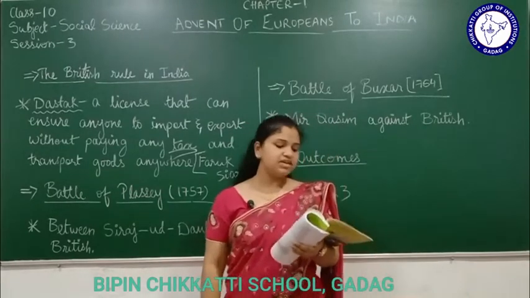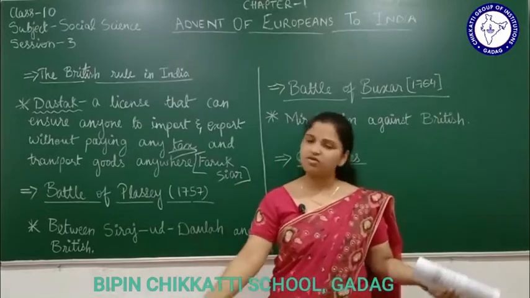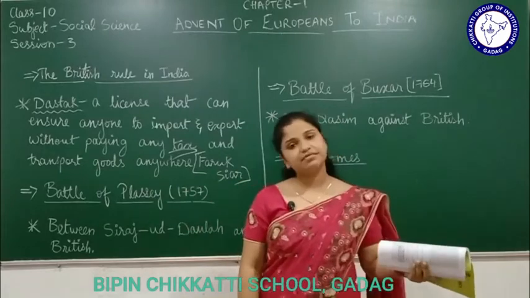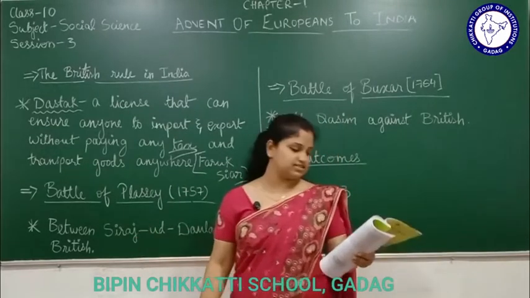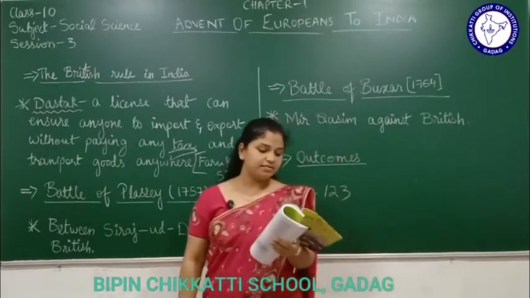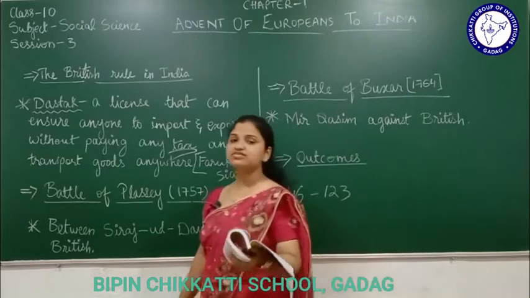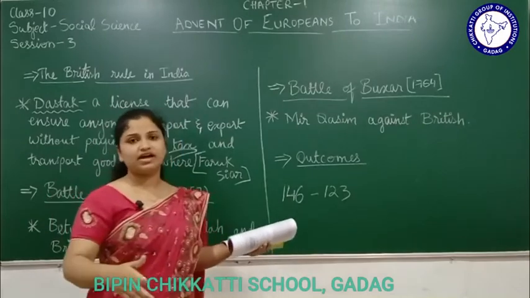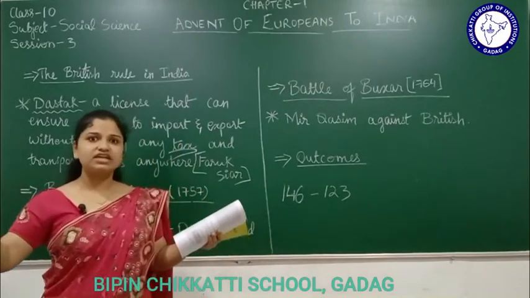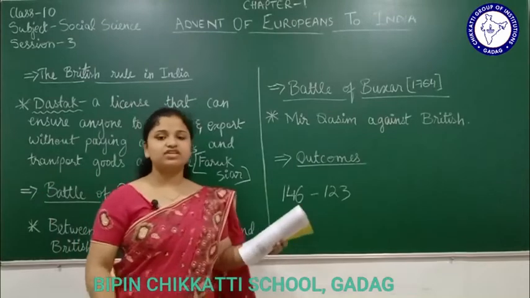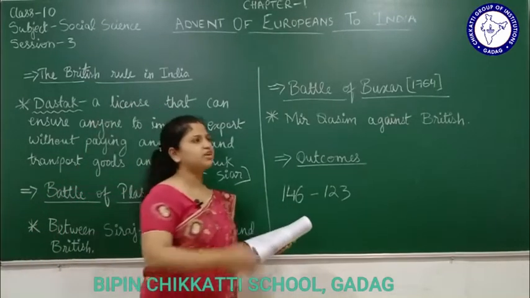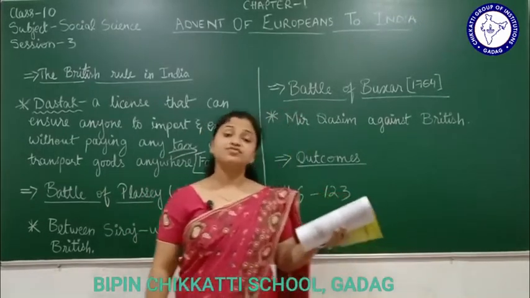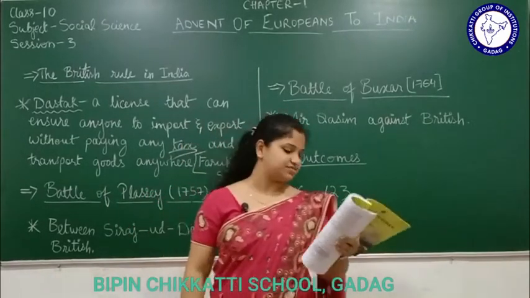Second point, Mir Jafar became the Nawab of Bengal. As promised, Robert Clive made Mir Jafar the Nawab of Bengal as he had promised. The company gained exclusive right to trade in Bengal. See, if the company's own person, Mir Jafar, is the Nawab of Bengal, obviously they will have more power, right? Their own person is the Nawab now. So they had more power to trade in Bengal. They did not have to pay any tax, nothing. Everything was free for them. Easily they were doing trading in Bengal. Therefore, they became more powerful in the Bengal region.